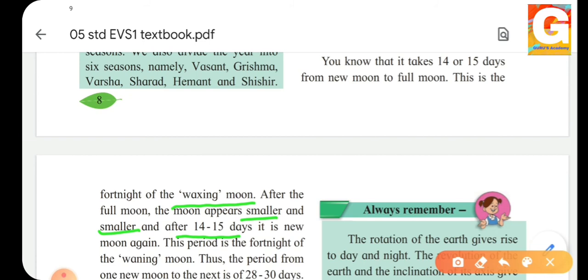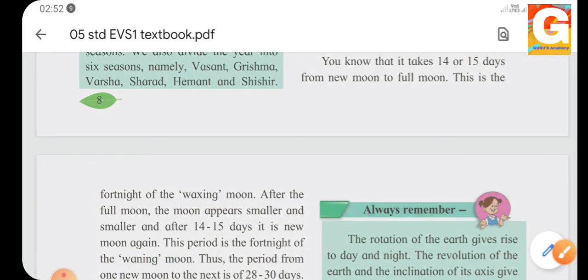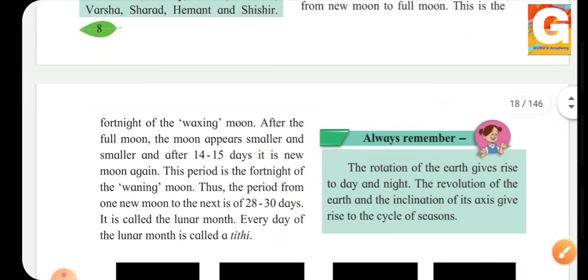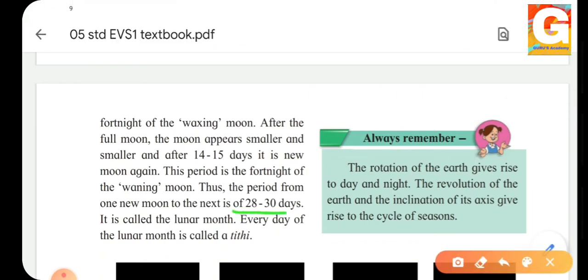So this period is the fortnight of waning moon. So this period after the full moon to the new moon is called the waning of the moon. Thus the period of one new moon to the next is 28 to 30 days.